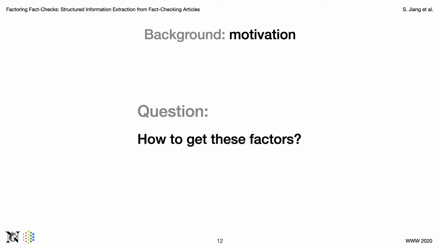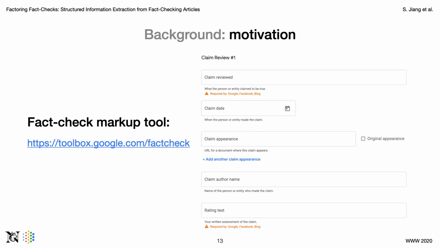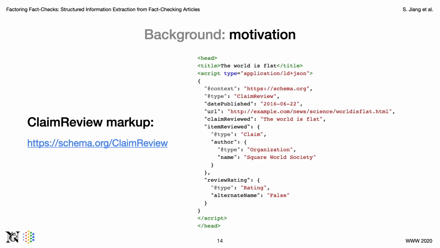Hopefully, I convinced you that these factors are useful, but the question is how to get these factors. Traditionally, journalists use creative language to attract users, therefore hiding these factors within the fact checks. One way to get these factors is through self-reporting using a tool developed by Google, where fact checkers go to this website, submit an URL of their fact check, enter the claim, claimant, and the verdict, and submit this data to Google for better visibility.